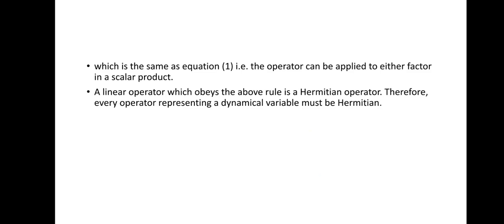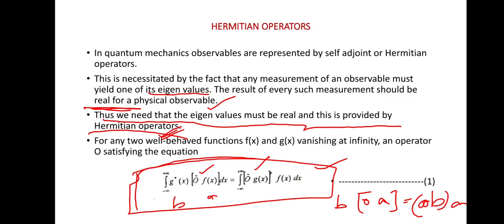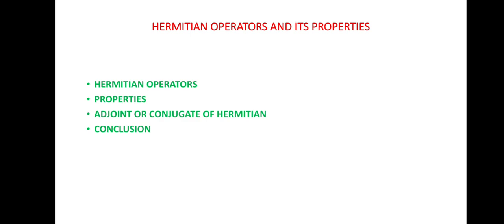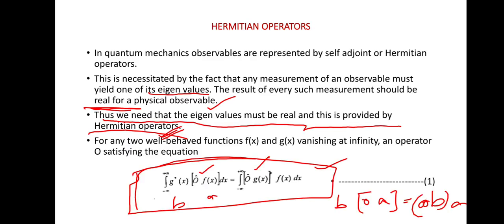A linear operator which obeys the above rule is a Hermitian operator. Therefore, every operator representing a dynamical variable must be Hermitian, which means this equation form: the integral from minus infinity to plus infinity of g star of x, operator acting on f of x, dx, is equal to the integral from minus infinity to plus infinity of O cap g of x, times f of x, dx.